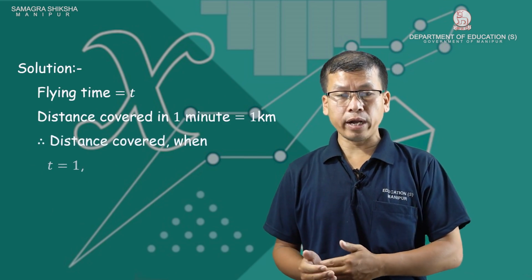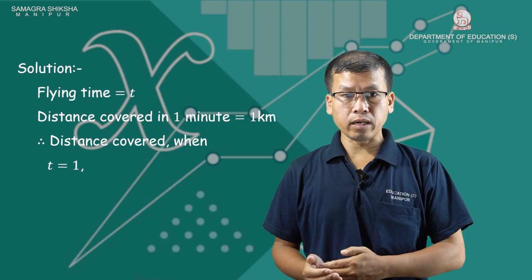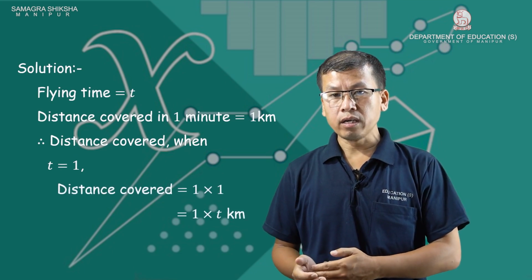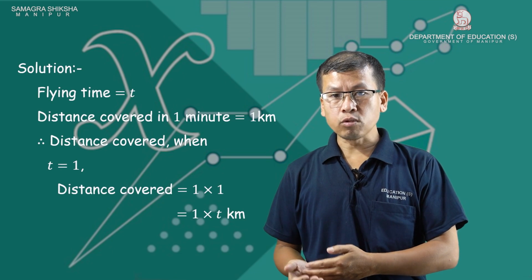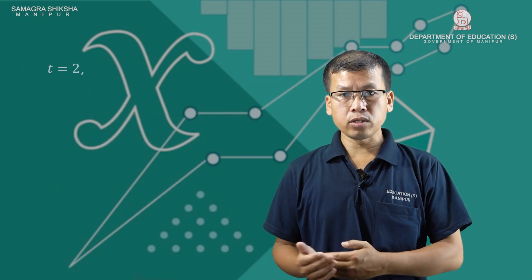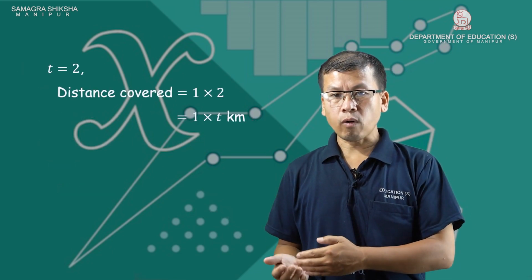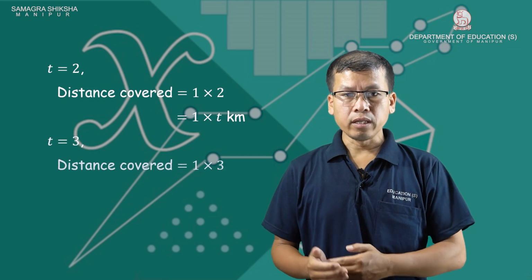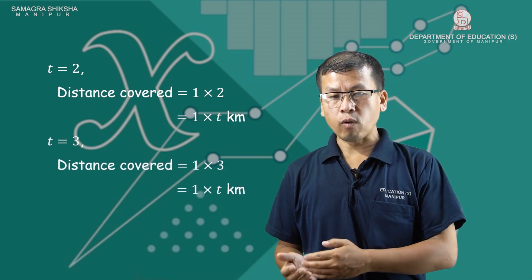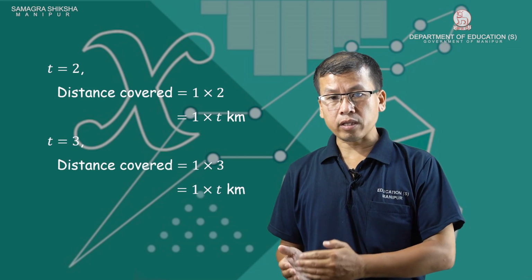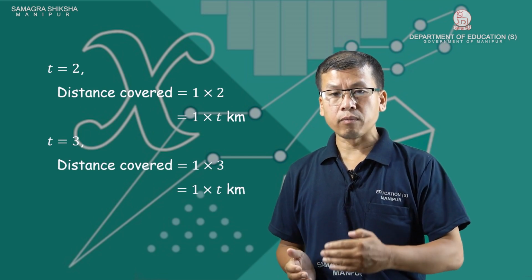Therefore, distance covered when the time is T is 1 into T kilometer. When T equals 2, distance covered is 1 into 2, equal to 1 into T kilometer. When T equals 3, distance covered is 1 into 3, equal to 1 into T kilometer. For any value of T, the distance covered is 1 into T kilometer.